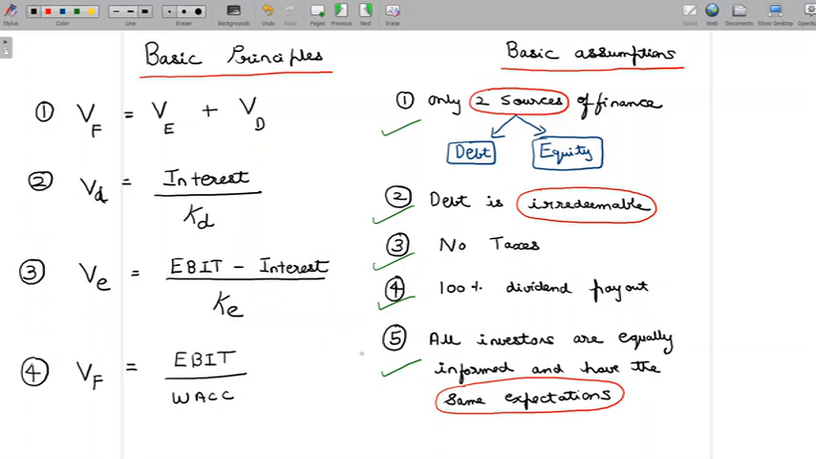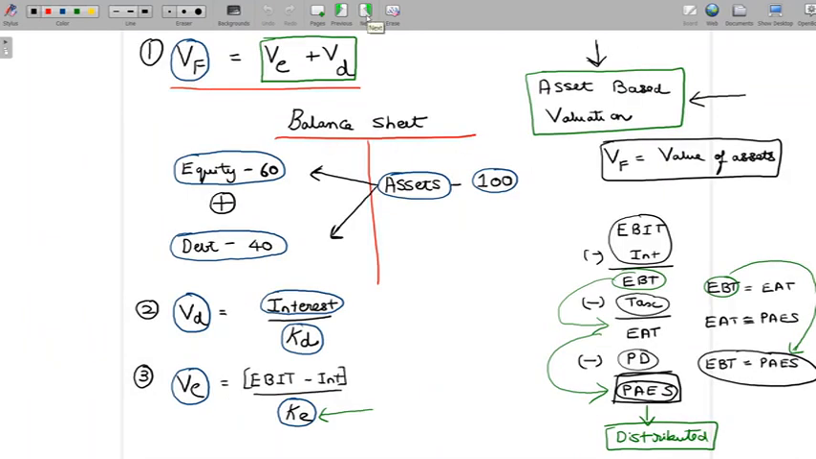We have discussed 3 principles. It's the last principle that we'll have to discuss here, which basically says the value of a firm is equivalent to EBIT divided by WACC. So what is the logic behind this formula here?